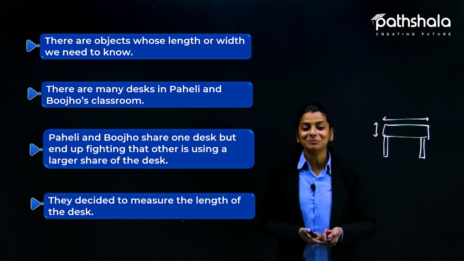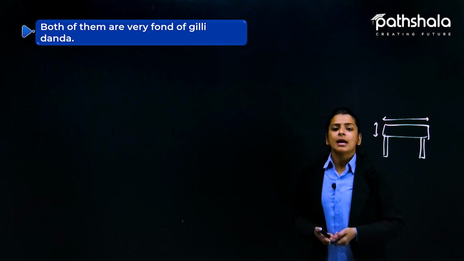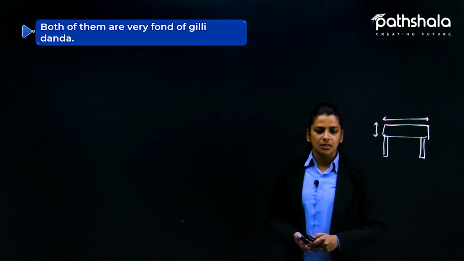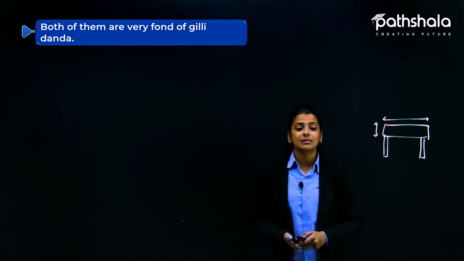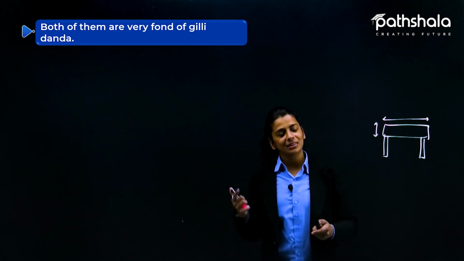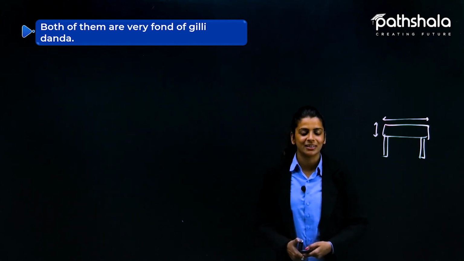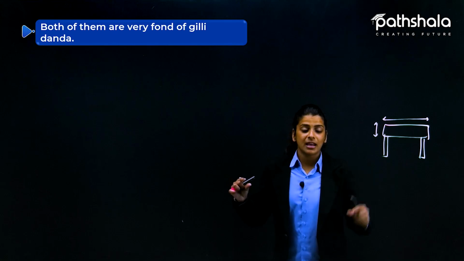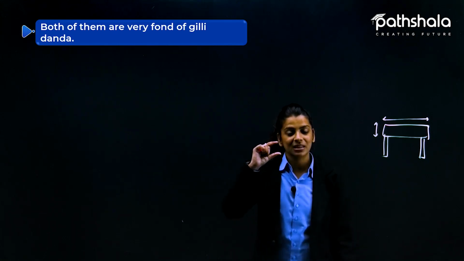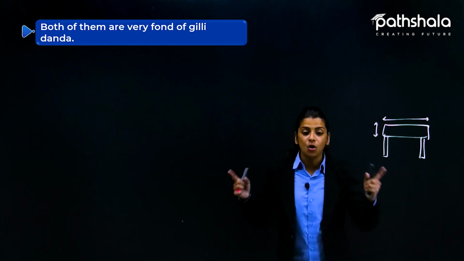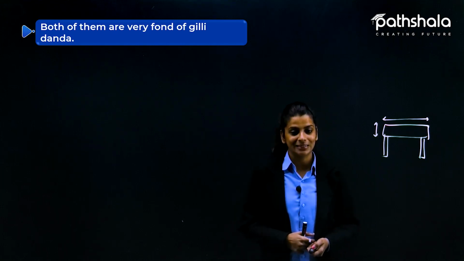And how they measured it? Let's see. Both of them are very fond of गिल्ली डंडा. So गिल्ली डंडा is a kind of a game that we play. हम कितने टाइम से ये play करते हुए आ रहे हैं गिल्ली डंडा. So डंडा is a long stick and गिल्ली is the small wooden piece that we hit with the longer stick. So that is what is गिल्ली डंडा.